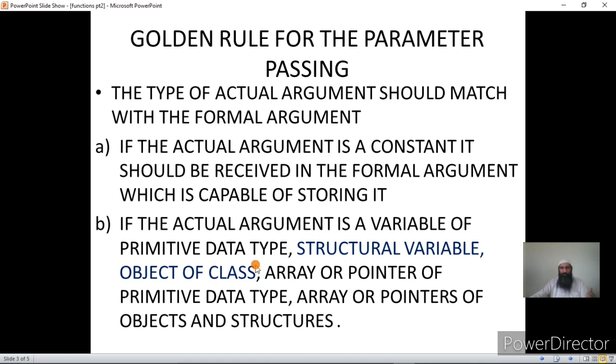And if the actual argument is an array, then it should be received in an array. If it's a pointer, then it should be received in a pointer. And array and pointers can be of primitive data type, that is character, int, float, and double. And array or pointers can be of user-defined data types, that is array of objects and array of structures, okay.